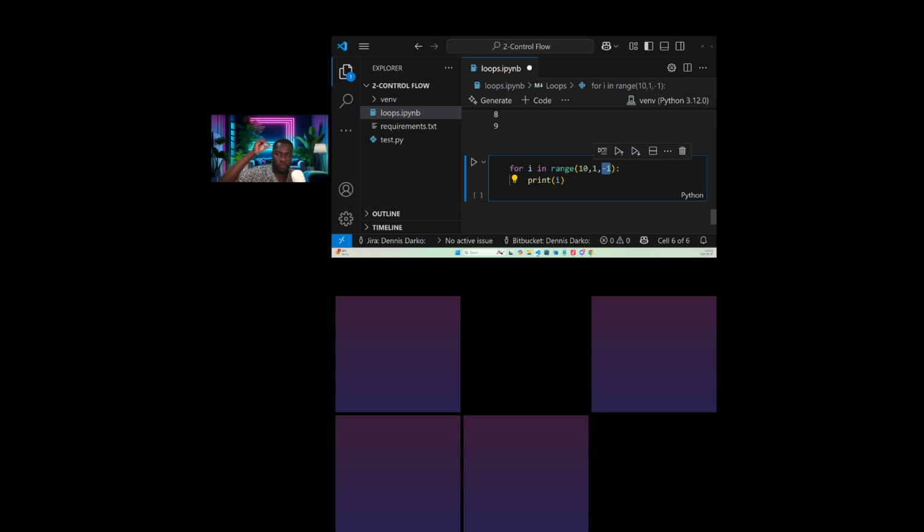So from 10, it reduced to 9. You understand? So we are saying that at every run or at every iteration, reduce it by 1. So our step is now going to be negative. So that's why I'm saying that it will start from the end and start reducing this 10 that we have.